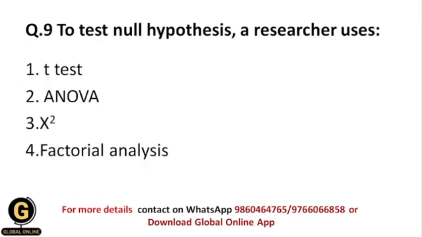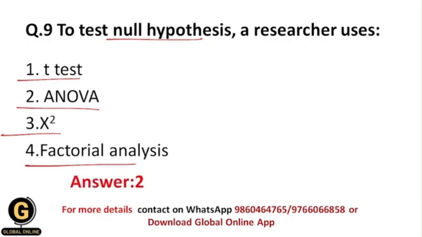To test a null hypothesis, a researcher uses... So whenever I want to test a null hypothesis, what type of statistical technique should I use? Whether it is t-test, ANOVA, chi-square, or factorial analysis. So in this situation, a researcher uses ANOVA. Let me tell you why.